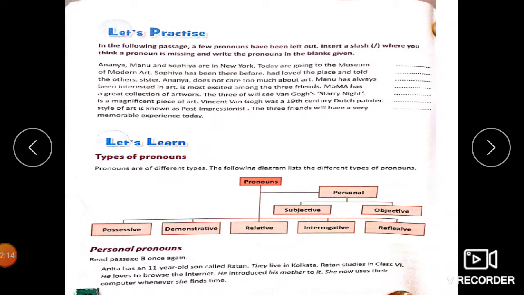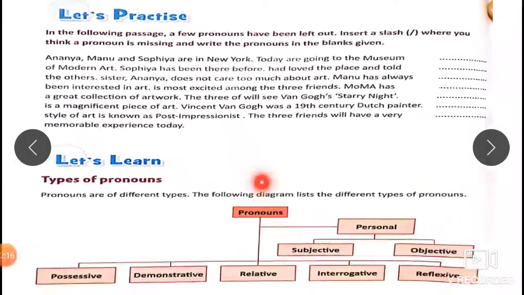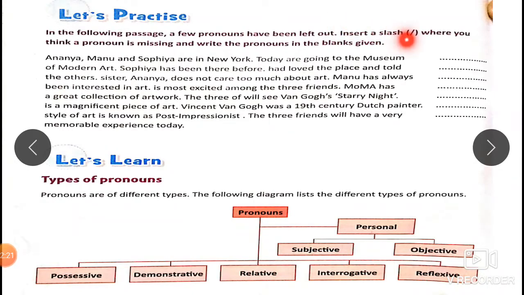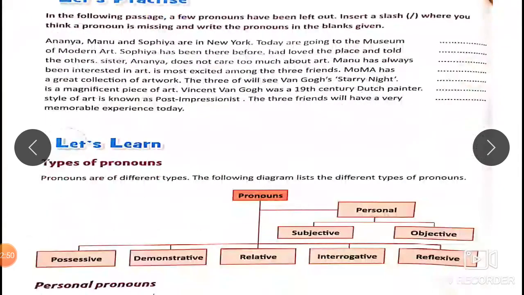Let's practice. This is on page 40. In the following passage, a few pronouns have been left out. Insert a slash where you think a pronoun is missing and write the pronouns in the blanks given. So this is a passage given here, children. Please, I wish you to take a pencil right now and do this work. Some of the pronouns are missing in the passage. You have to use a slash wherever you think a pronoun should be inserted and write the correct pronoun in the dotted lines on the right side.